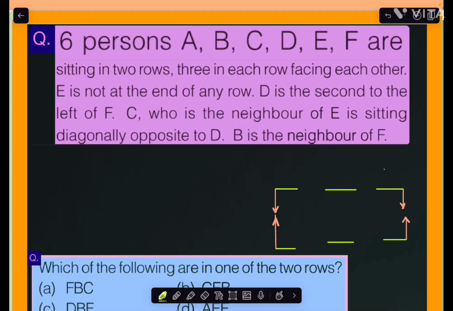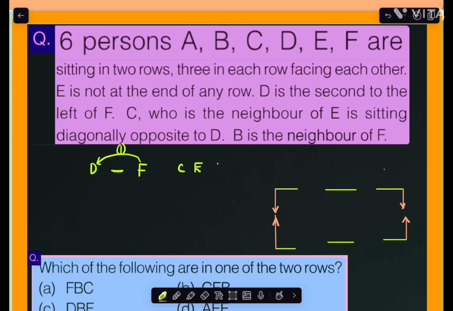Question here: six persons A, B, C, D, E and F are sitting in two rows, three in each row, facing each other. E is not at the end of any row. And D is second to the left of F. So that means second to the left of F, only one gap between them here. One gap, we can write the middle, if you want. Next one: D is second to the left of F, and C, who is neighbor to E.